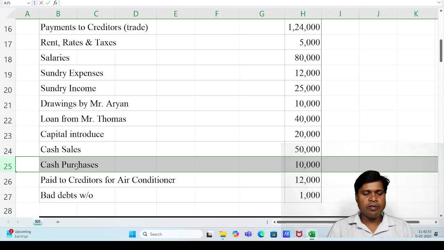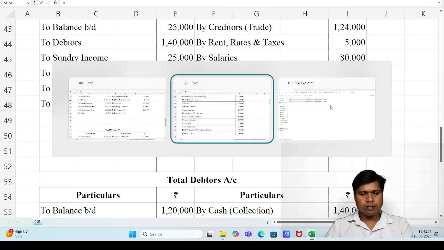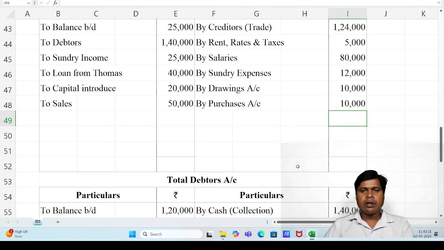Journal entry of cash purchase is purchase account debit to cash. Again, cash account is available, purchase account is not available. So we have to record the first effect, cash account credit side, by purchase, $10,000.